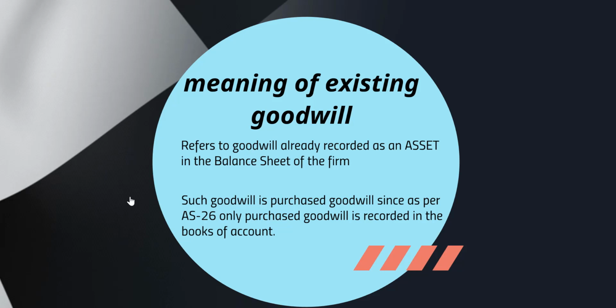So in sums, the phrase "goodwill appears in the books at rupees XXX amount" will tell you that there is already goodwill appearing as an asset in the balance sheet of the firm.